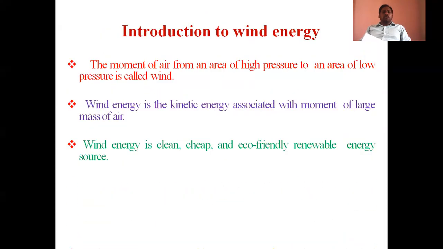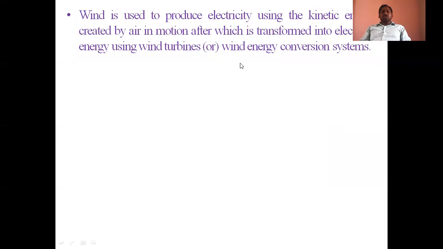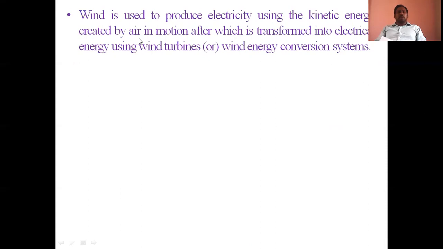So here, one more thing is that wind is used to produce electricity using the kinetic energy created by air in motion. After this, the kinetic energy of air can be transformed into electric energy using wind turbines or a wind energy conversion system.